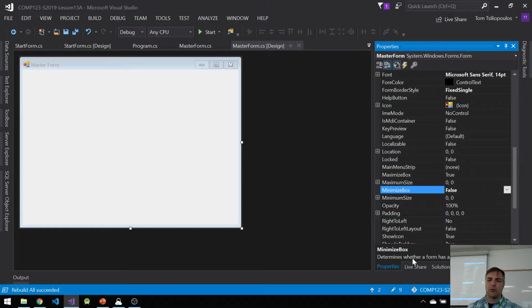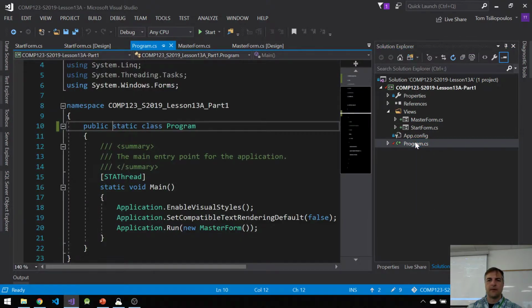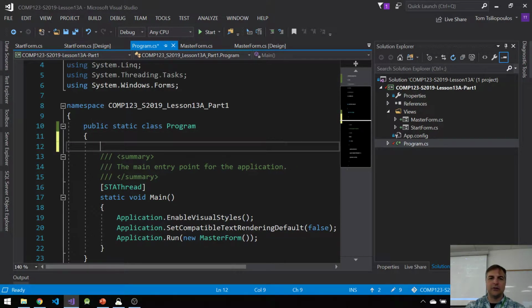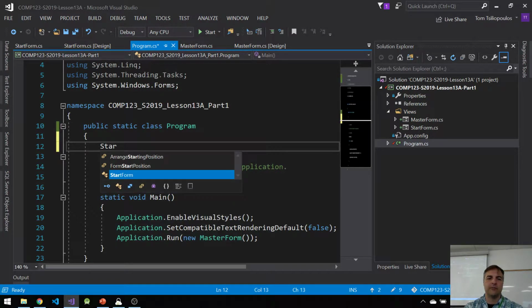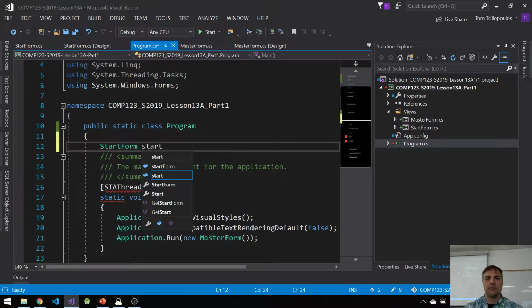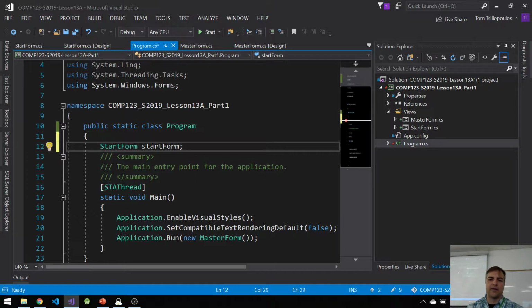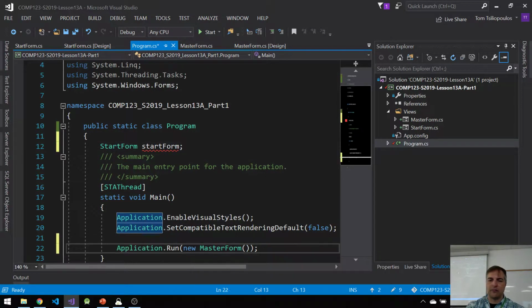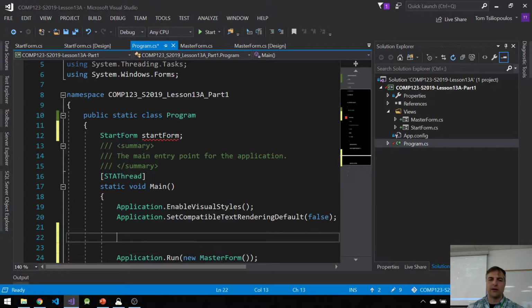Now, in my program, right now I'm using the master form. That's why it's working, okay? But I don't want to use the master form. I want to use my new form I made, the start form. So I want to say start form, and then below here, before my application run, I'm going to say start form.